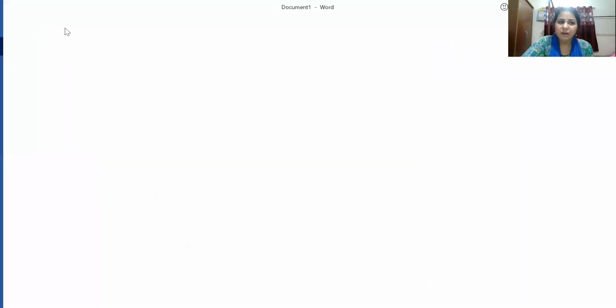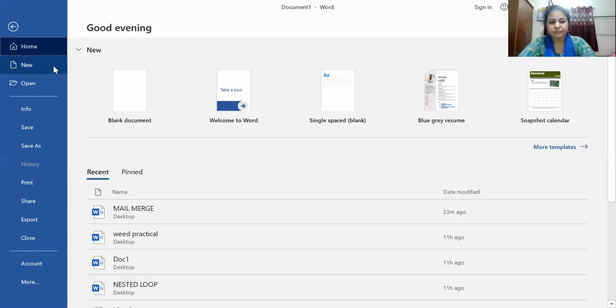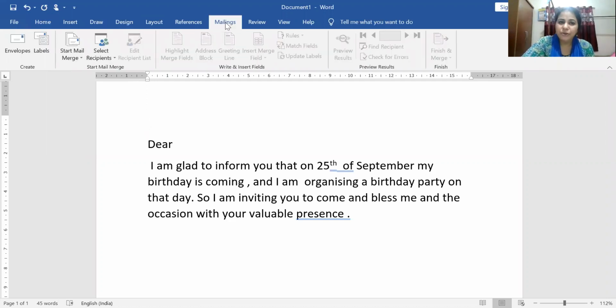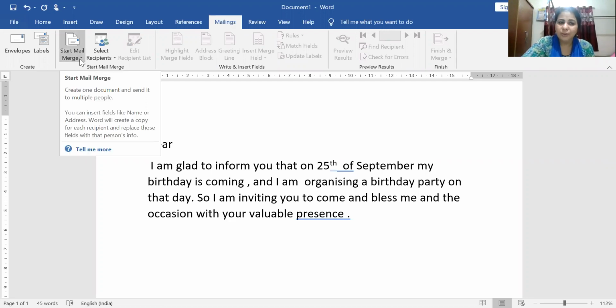All of you just look at here. The menus you see are Insert, Home, File, Draw, Design, Layout, References, Mailings, Review, View, Help. All these menus are there. So for mail merge, which menu do I have to choose? You have to choose Mailings. Now you see here, Mailings, Start Mail Merge is written there. You have to see an arrow mark here. You have to click the arrow mark.